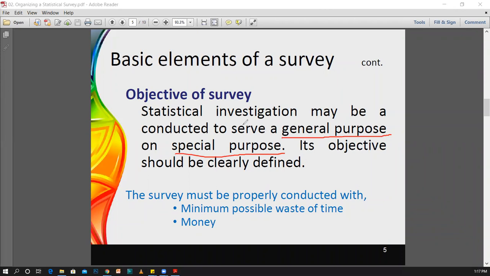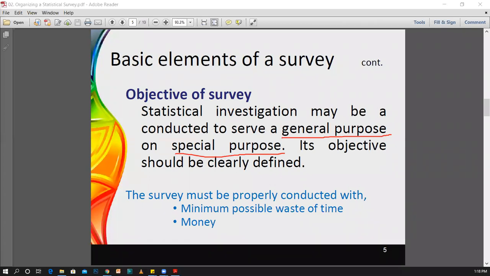When you are going to conduct a survey, planning is important, because we have to conduct the survey with the minimum possible waste of time. There may be some waste of time, but it should be minimum, as well as the minimum possible waste of money. Therefore, money and time are the critical factors when we conduct a survey.